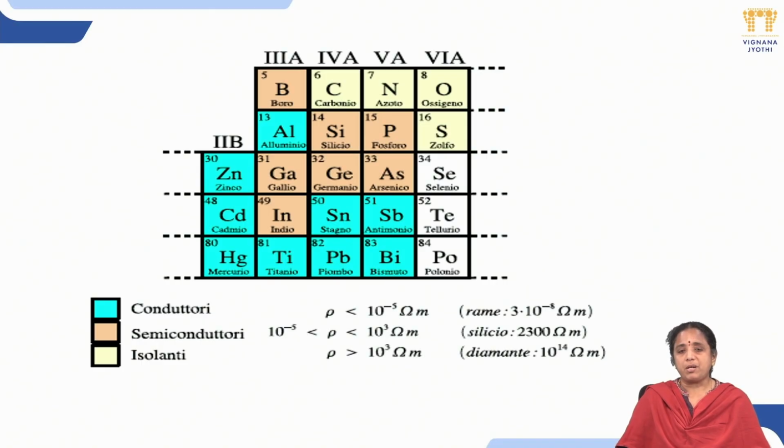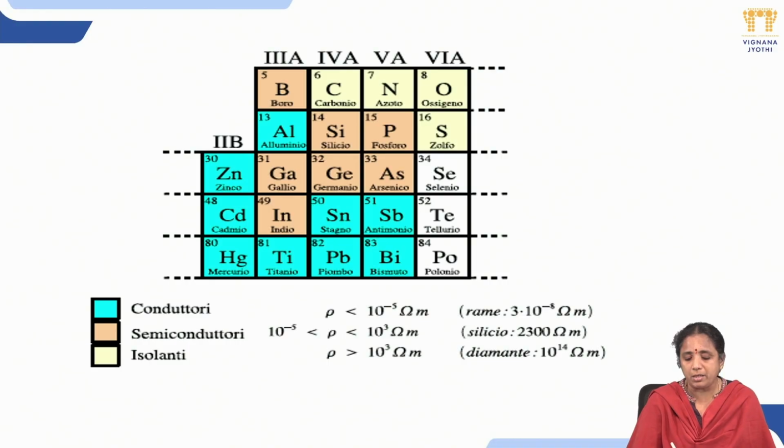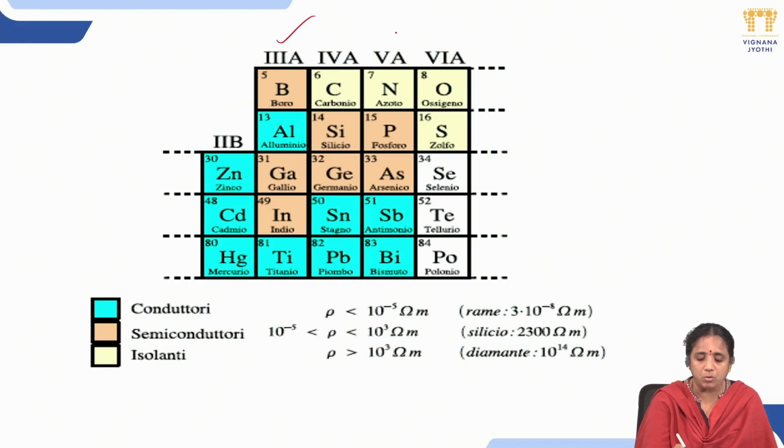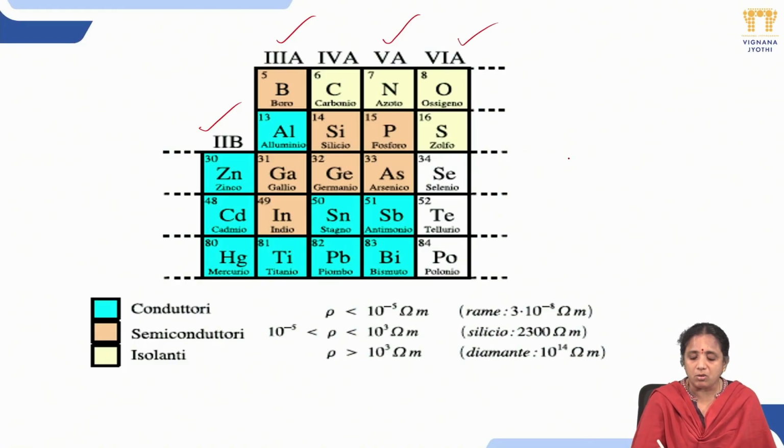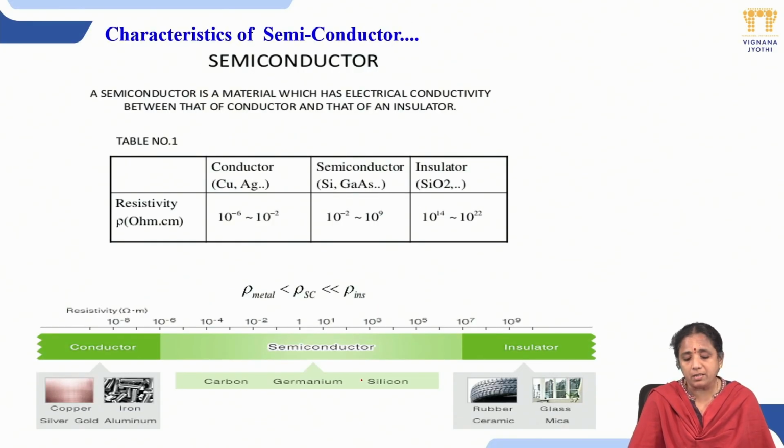Apart from germanium and silicon, if we look at this part of the periodic table, the third group and fifth group elements, and the second group and sixth group elements, combined also form compound semiconductors. The ones which I have highlighted work as conductors, and the ones highlighted with a yellowish color work as insulators. These work as semiconductors, and the remaining ones ideally work as insulators. So their resistivity always lies between that of conductors and insulators.